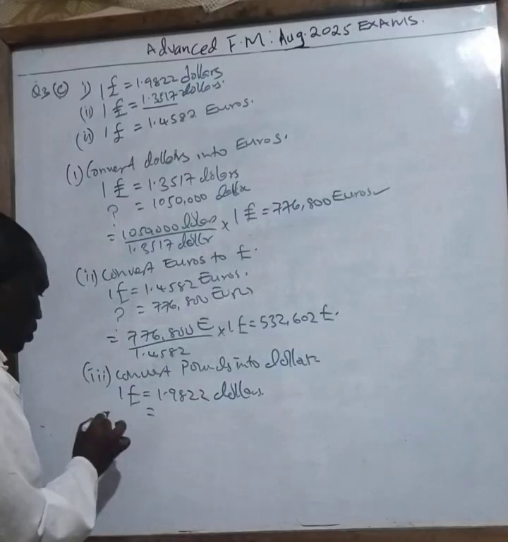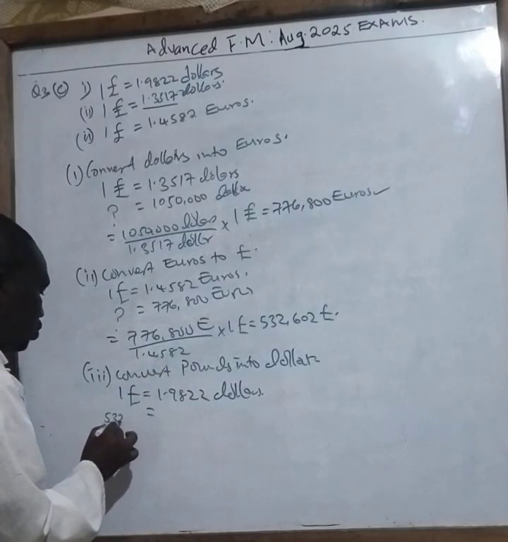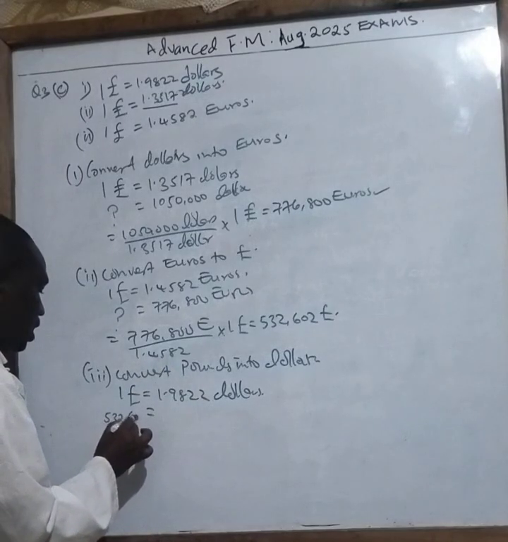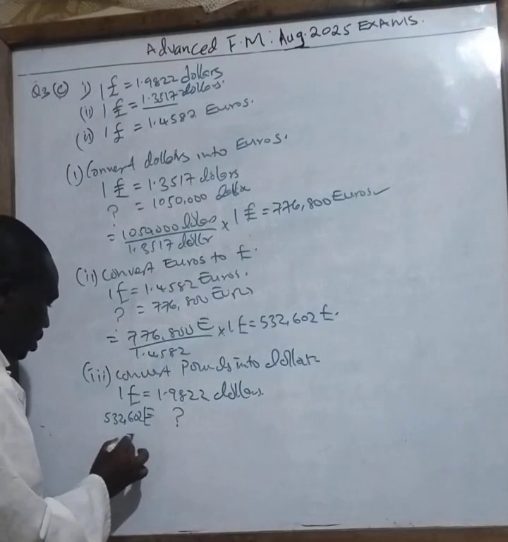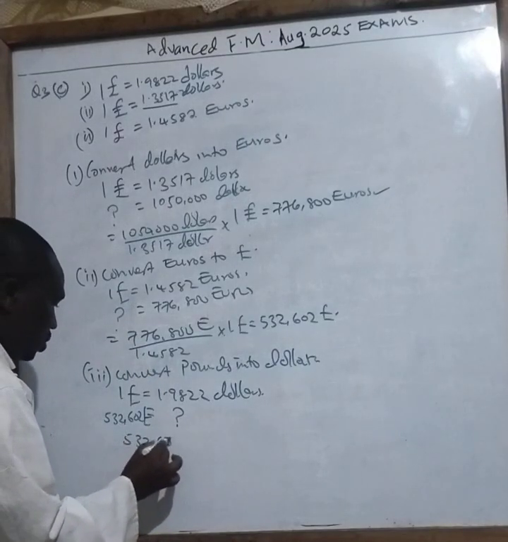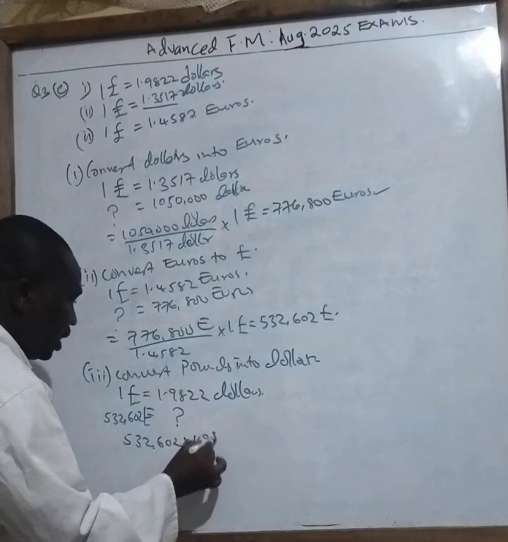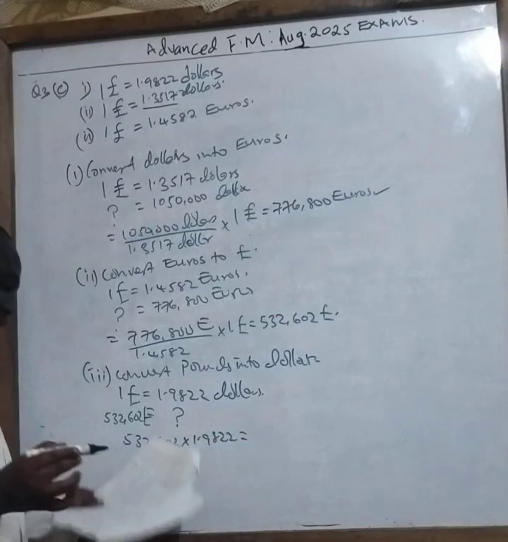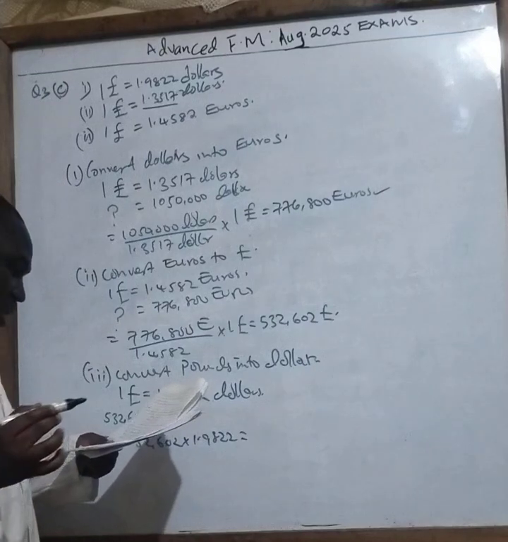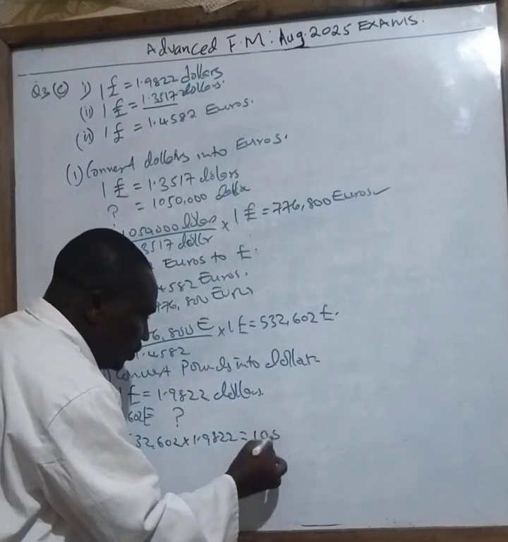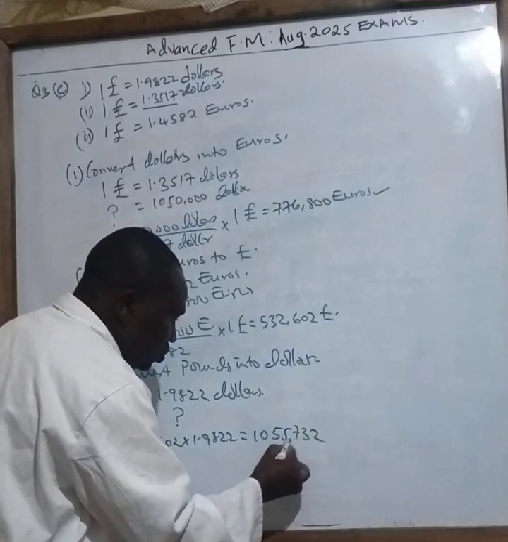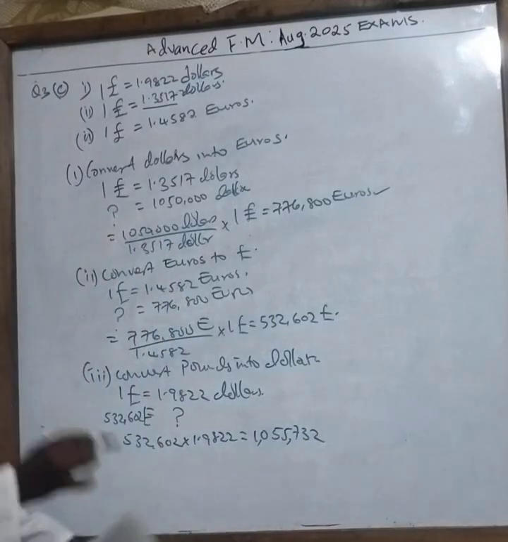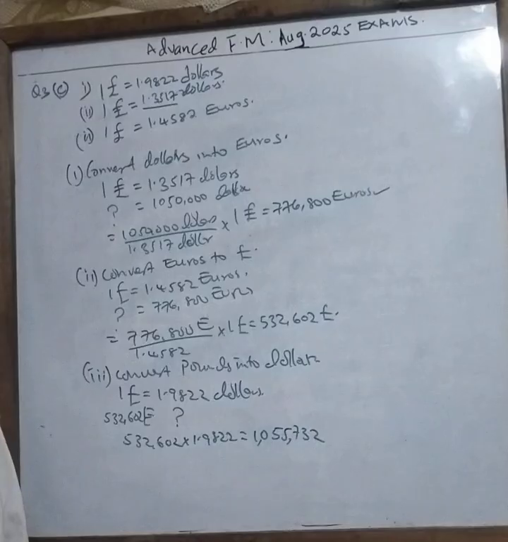Okay. What about 532,602 pounds will give me how many? So it will be a multiplication. 532,602 times 1.9822. You get your dollars as how much, class? 1,055,732. So when I go through the triangular arbitrage like this, this is the answer. Do I have a profit?